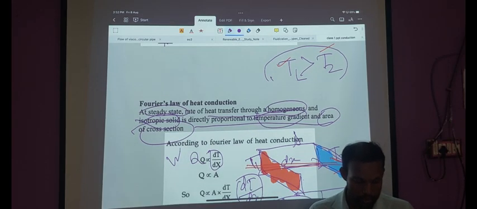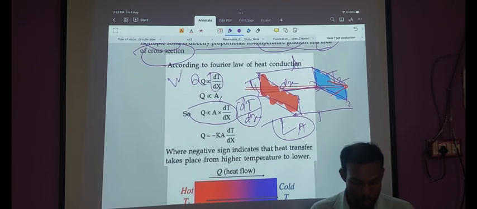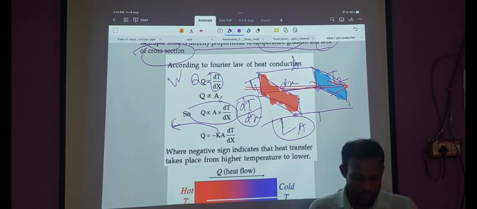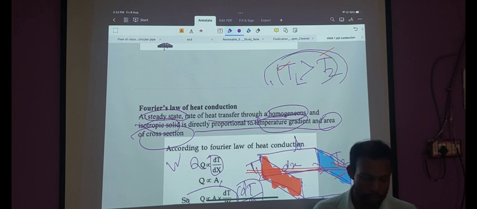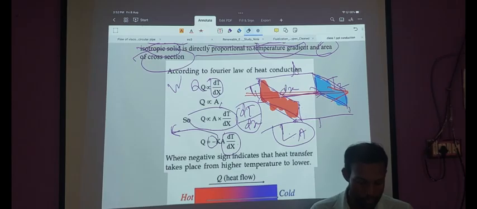Now the rate of heat flow is also proportional to area of cross section, so we can mathematically write Q equals minus kA dT by dx, k being the thermal conductivity, a property of the material to conduct heat. The negative sign is there to account for the negative nature of the temperature gradient. As heat flows from higher temperature to lower temperature, we measure the temperature gradient from lower temperature to higher temperature. So expect this term to be always negative, less than 0. To negate the effect of this term, we use a negative sign, and therefore eventually the rate of heat transfer comes out to be positive.